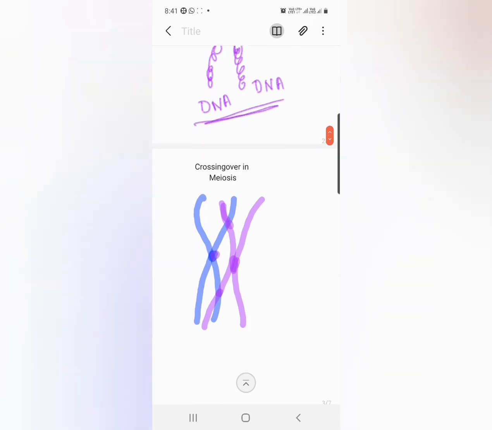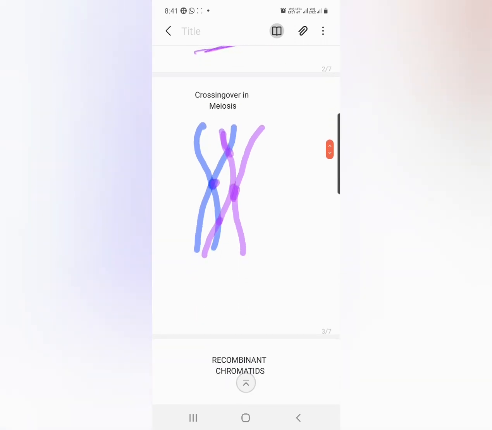During meiosis 1, especially in prophase 1, in Pachytene, homologous chromosomes coil together. The chromosomes which contain the same type of genes in the same locus are said to be homologous chromosomes. That homologous chromosomal pairs undergo coiling.